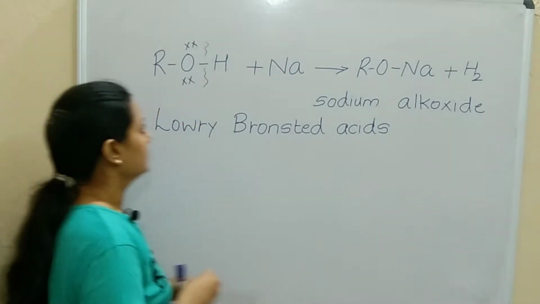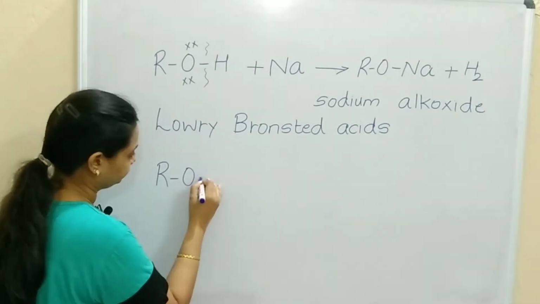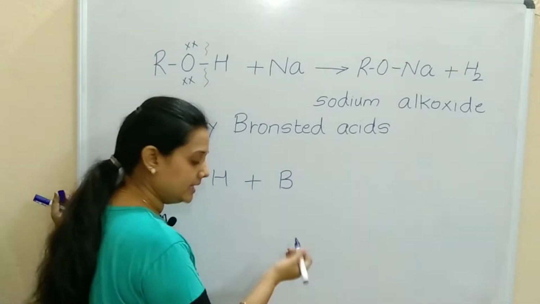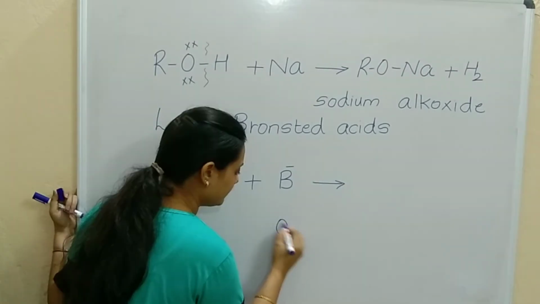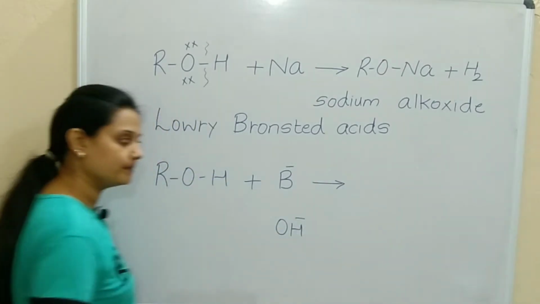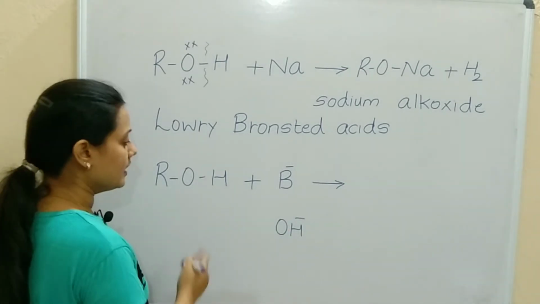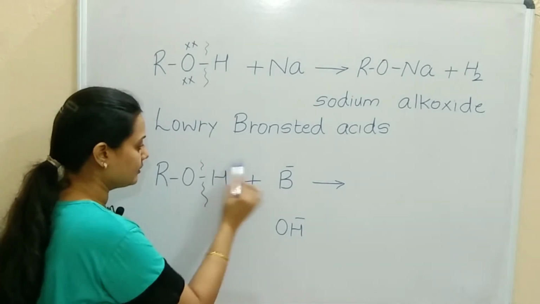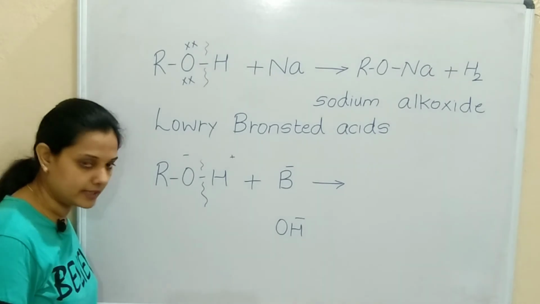Let's check if alcohols react with a base compound. I will just write the base as capital B minus, because a base means OH minus ions, right? Generally, I am just writing it as B minus. So now we are learning the OH bond has to be broken, correct? Hydrogen will be positive, oxygen will be negative.